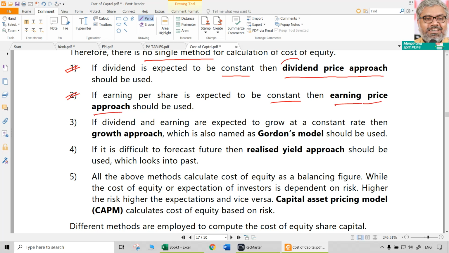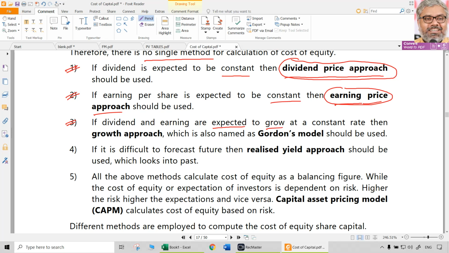So there is one approach called dividend price approach, the second approach called earnings price approach, which is again not so practical an assumption. Why? Because dividends and earnings generally are not expected to be constant. Shareholders always want more. They want growth. So generally they are expected to grow.